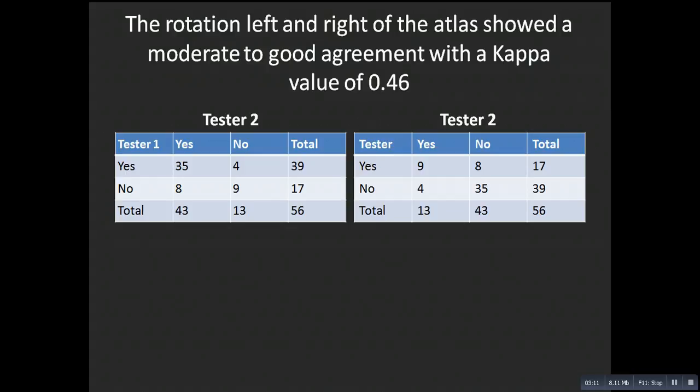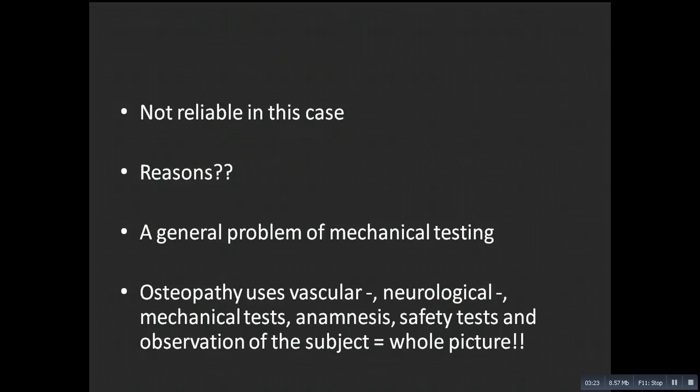the kappa value. So in this study, like in many other studies, the intertest reliability is not shown to be very good in mechanical testing. Some authors have seen that if they use a lot more tests on the same specific area, it will be easier to find the same results.